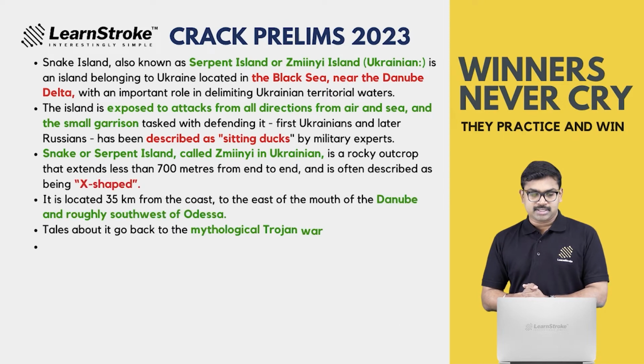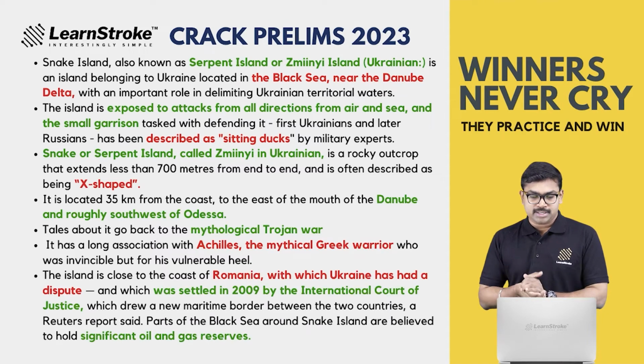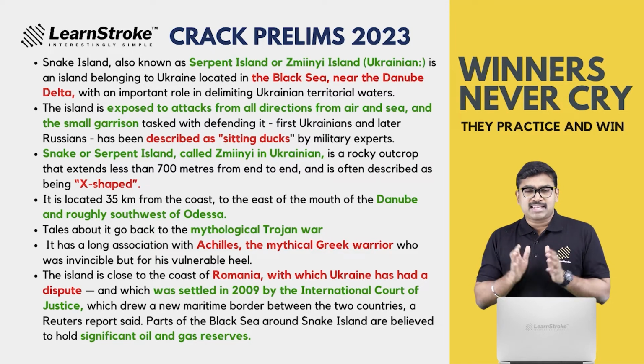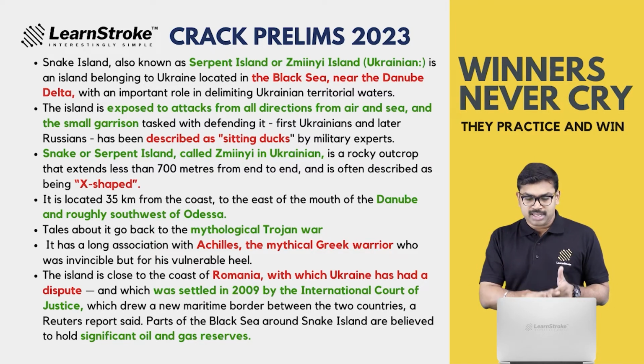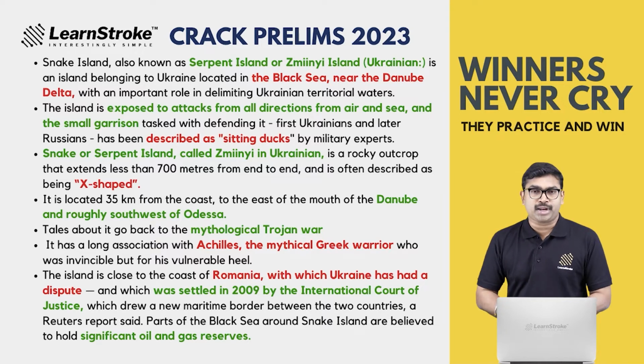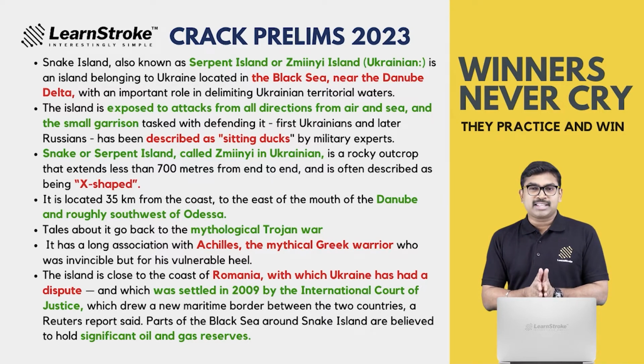And you can see this is locally known as Zmini Island, and it's near the Danube River. This place is exposed to attacks from all directions, air, sea, water, and it's completely described as a sitting duck. It played a very important part in the Russia-Ukraine war. It's called the Serpent Island, or Zmini in Ukrainian.